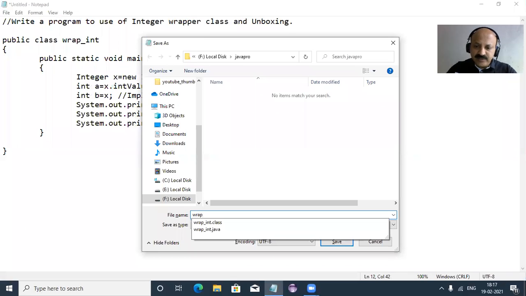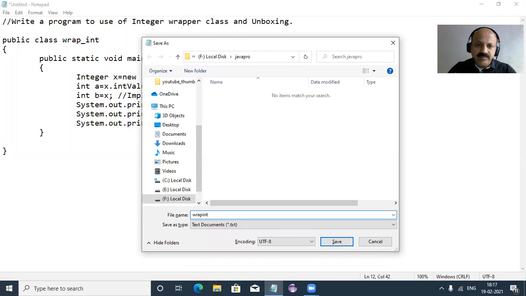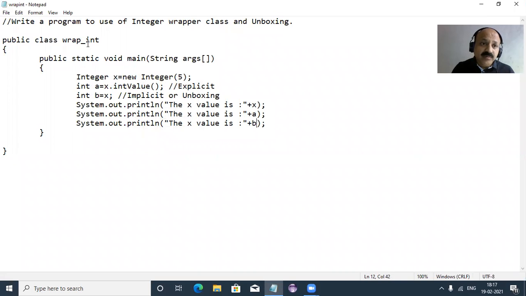One program is already there with the file name wrap int, but that file already exists, so what to do? I remove the underscore and save it as wrapint.java, so that is our file name. I remove it here because of the rule that the class name must be the file name of the Java file. Alt F, I save again because we have to change it, and wrapint is our class name.